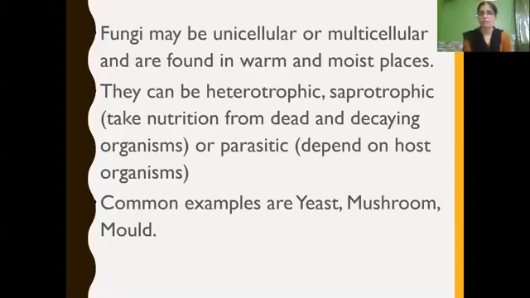fungi can be heterotrophs, again of different types. They can be saprotrophs or parasites. And the common examples you can see are yeast, mushroom, and mold. So mushroom, where do we see mushroom? They depend on a host, so we can tell they are parasitic. And mold, they get nutrition from dead and decayed organisms or matter.